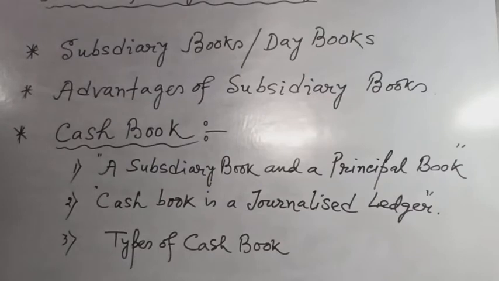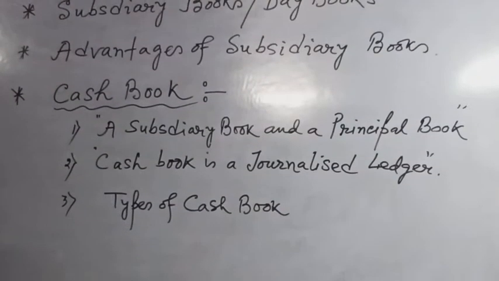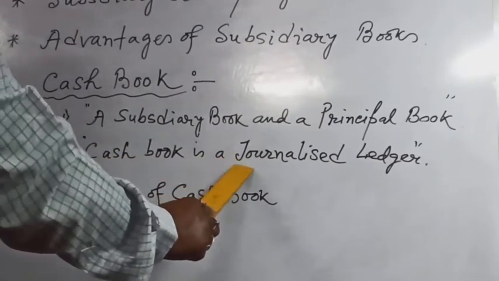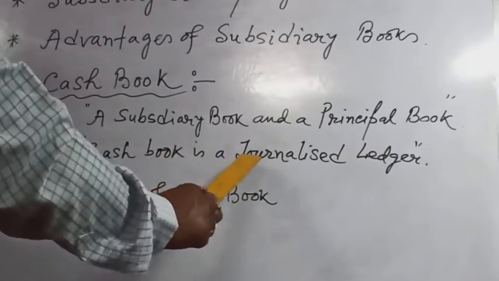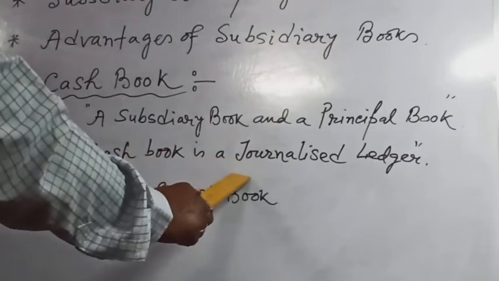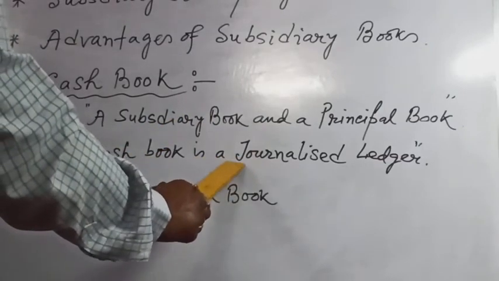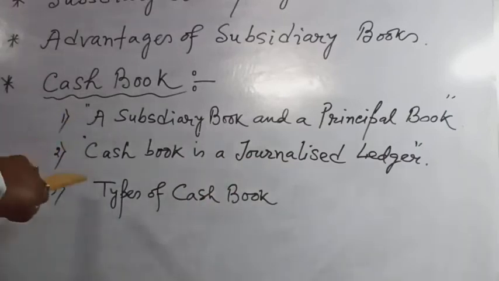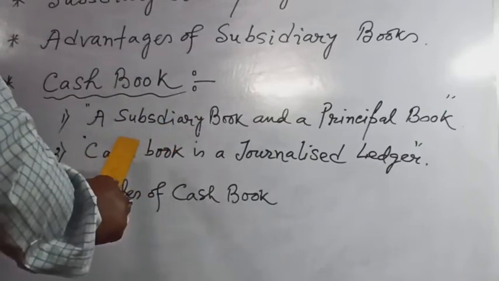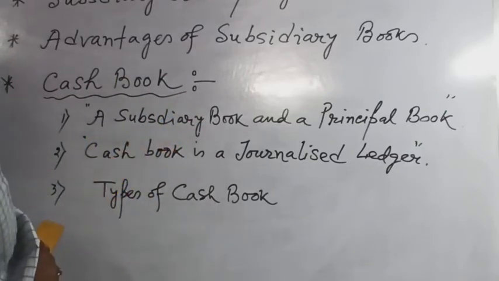Cash book is prepared as a journal as well as a ledger, and hence it may be called a journalized ledger. What are the similarities with the journal? In the journal, entries are recorded date wise, and the cash book is also recorded date wise. Journal also records narration, and cash book also records narration. Just like the journal, transactions from the cash book are also posted to their relevant accounts in the ledger.